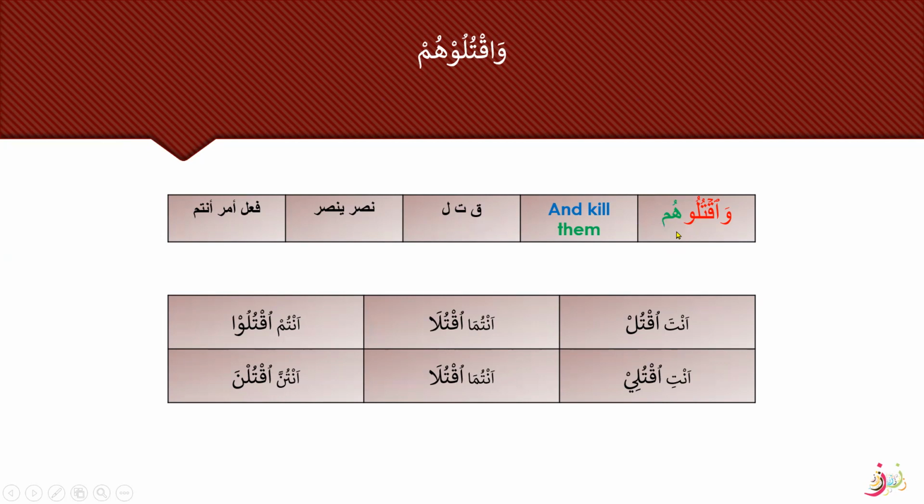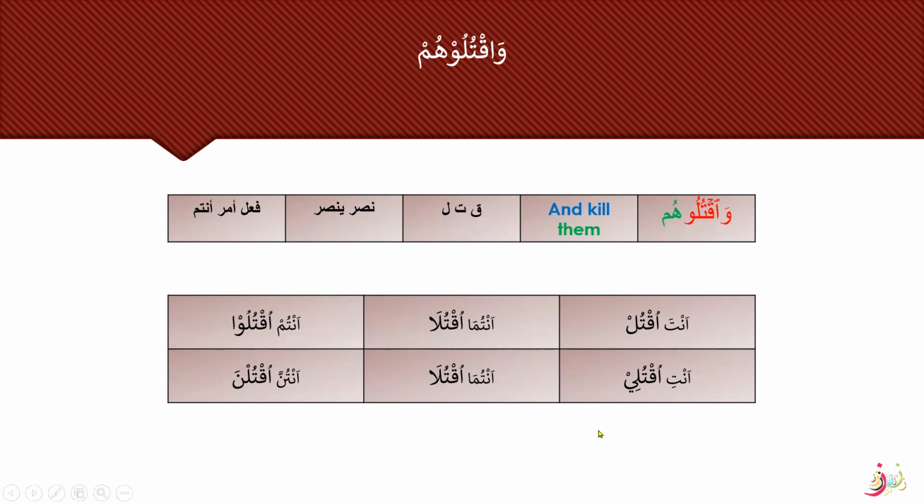Any pronoun that is attached to a fi'l is always maf'ul bihi. It is always a detail and is always fi mahalli nasab. So waqtuluhum, kill them. So this is again the command. But as you cannot see an alif here, this is not from Bab Mufa'ila, this is not family 3, but again it is Fa'il Antum, but from family 1, Nasara Yansuru, Qatala Yaqtulu, and kill.